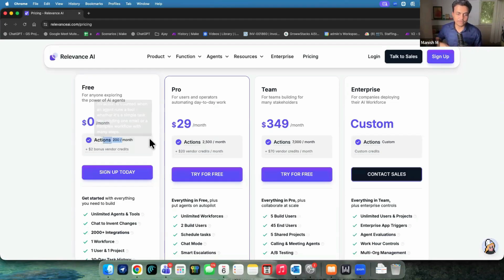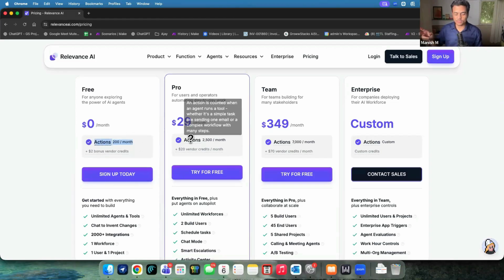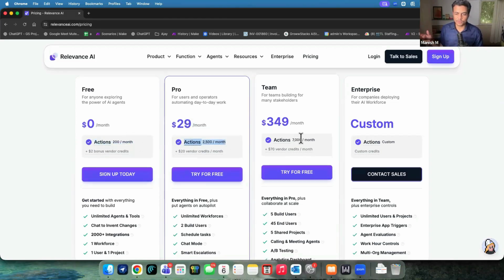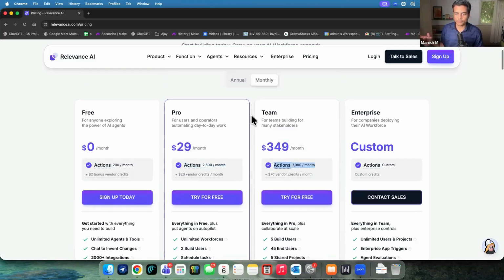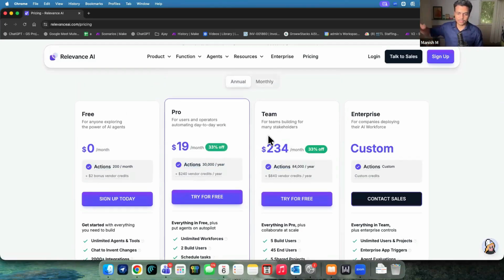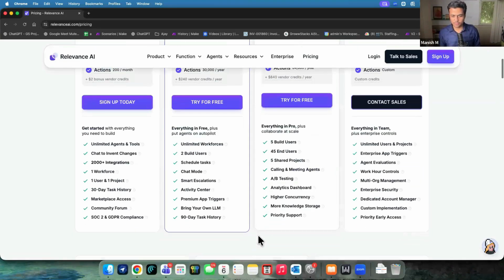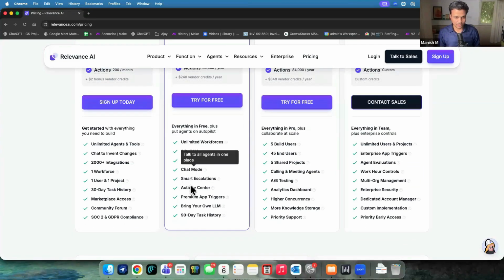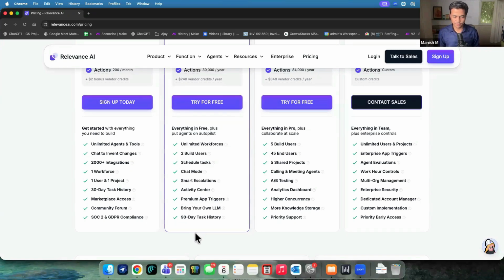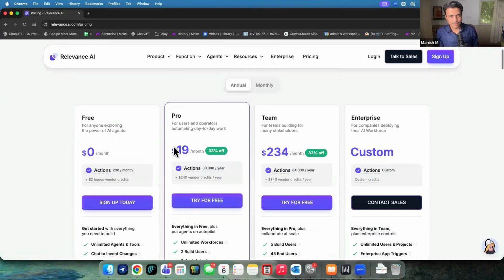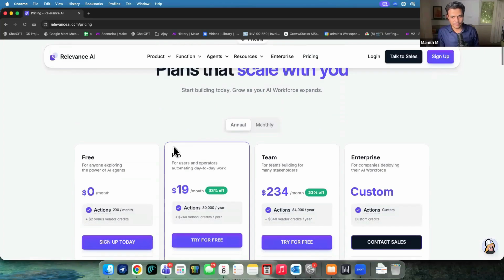Actions means how many executions can run through each of these plans, right? So the free plan can run 200 executions. The Pro plan can run like 2500 and so on. And if you go with annual, they'll simply multiply by 12, right? So this is how their plans are. Otherwise, you can schedule tasks, you can do chat mode, so many other things, all good. But essentially, they are a little expensive in terms of pricing, right?